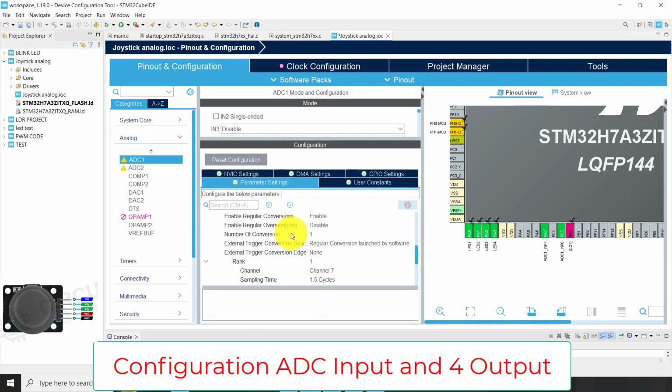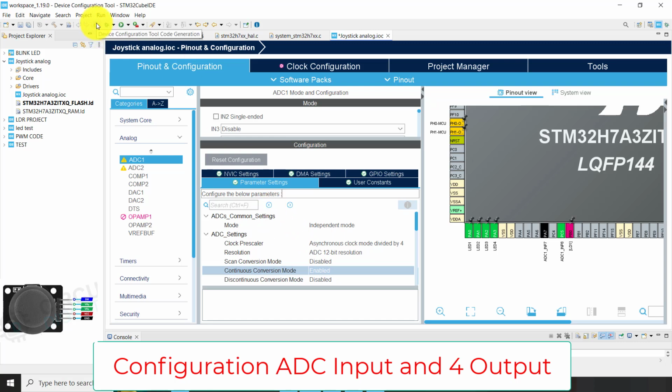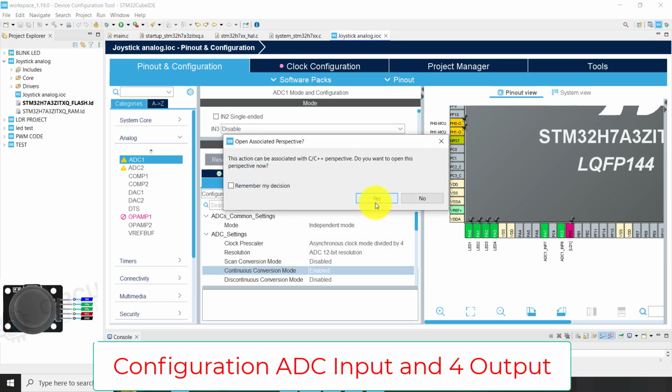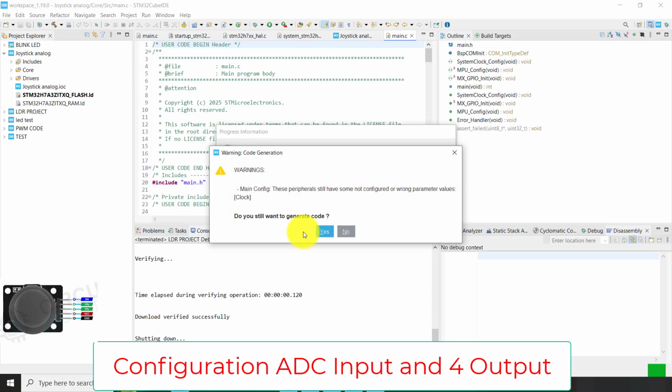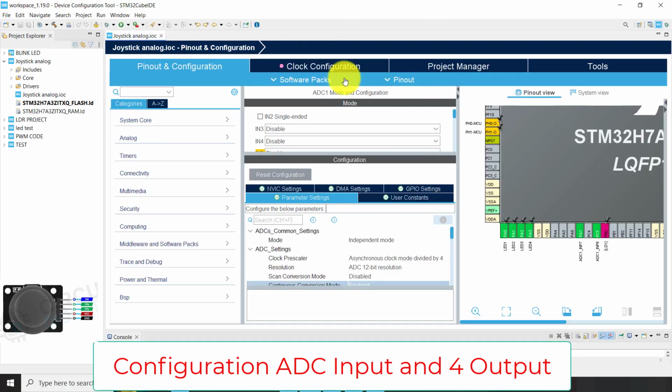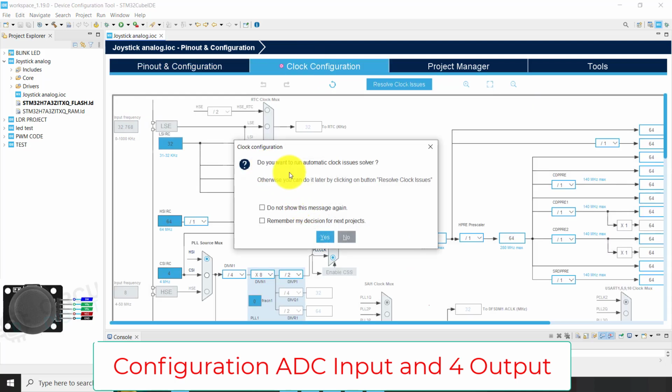Now we go for the configuration or the debugging system, and go check the clocks again. We check the clocks if there is any issue. Okay, yes, configuration.